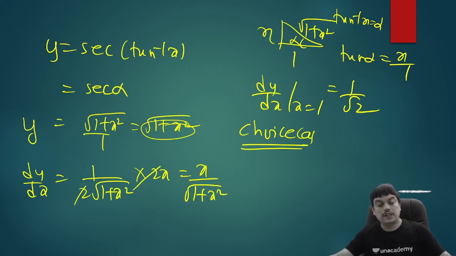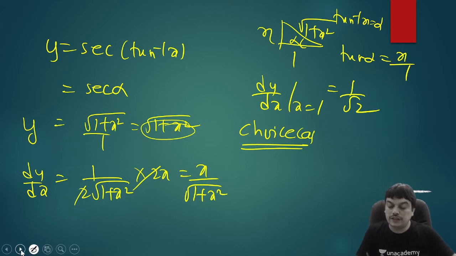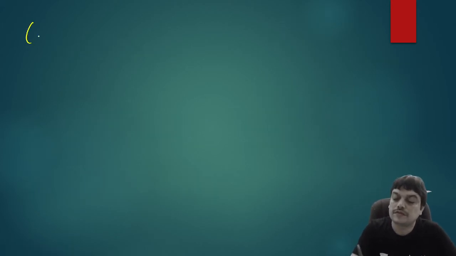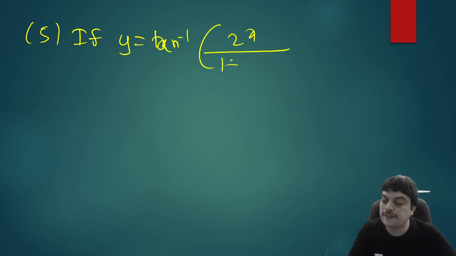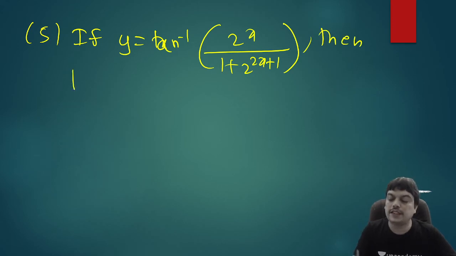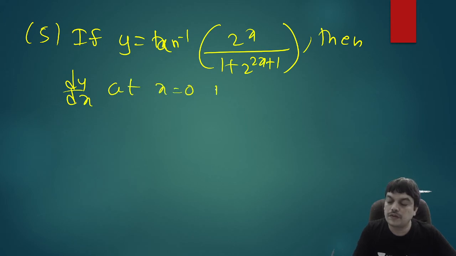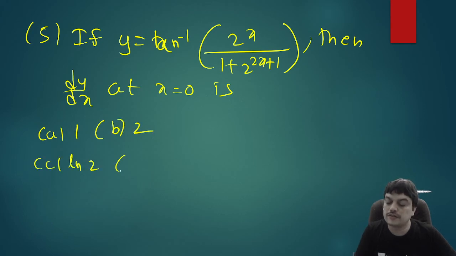Okay. Now let me discuss one more question. If y is equal to tan inverse of 2 to the power of x divided by 1 plus 2 power 2x plus 1, then you need to find out dy by dx at x equal to 0. So again, the options are 1, 2, ln 2 and none of these.